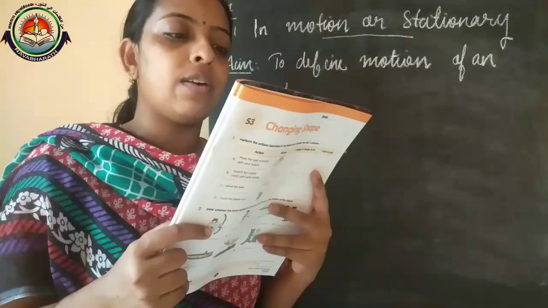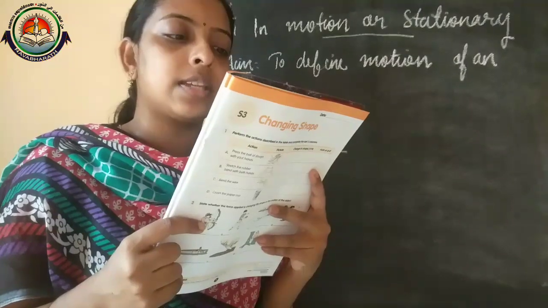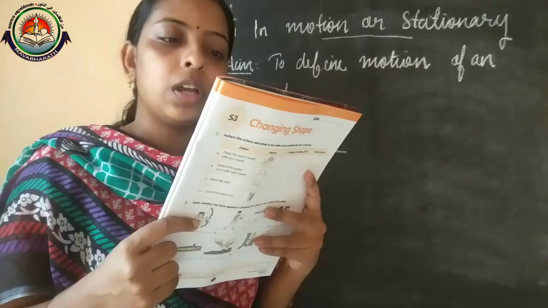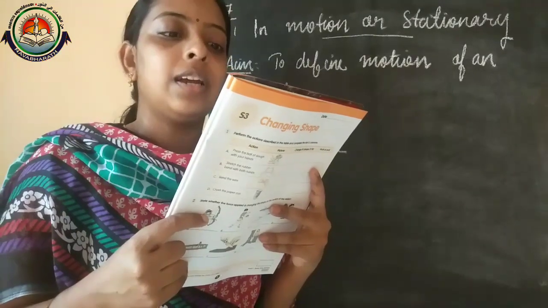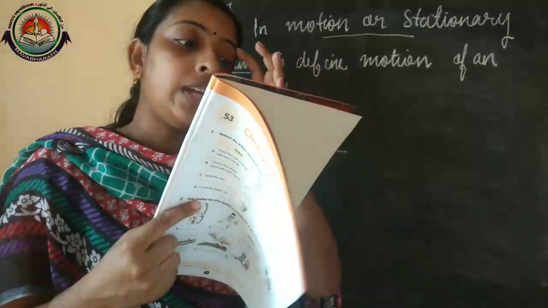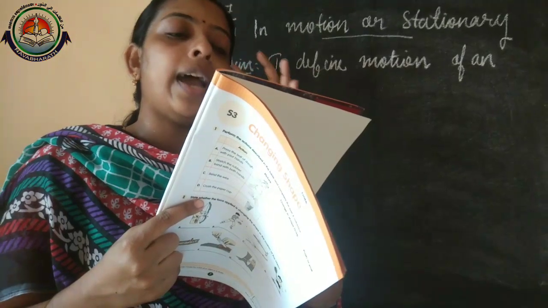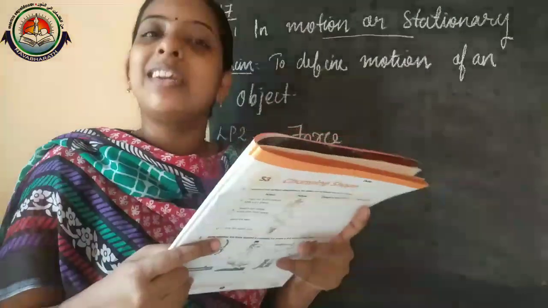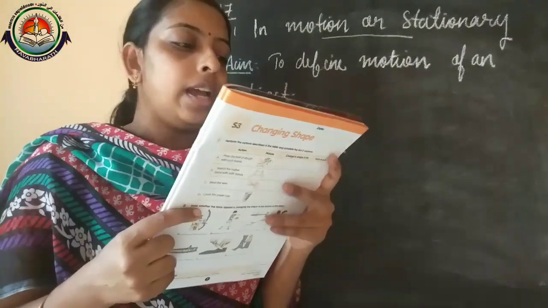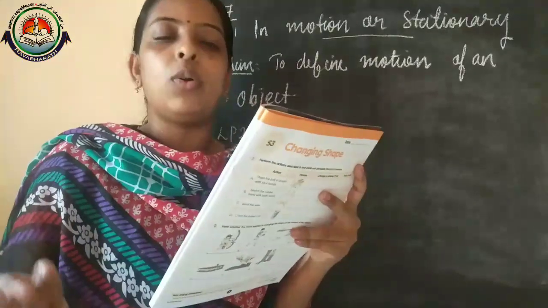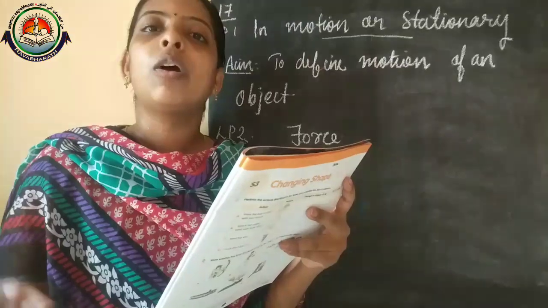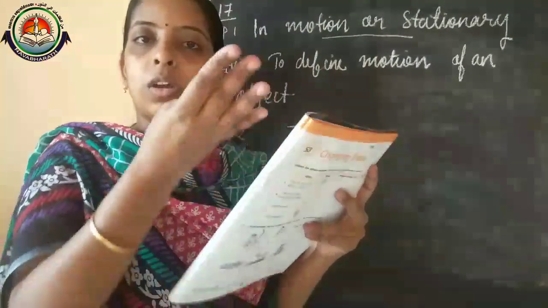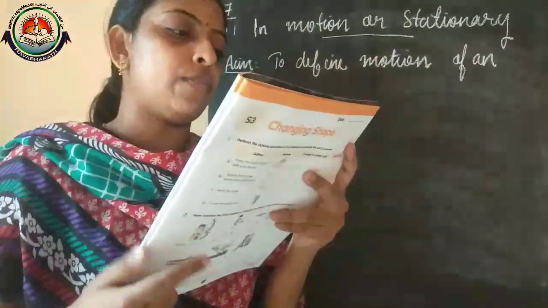What is the action here? In this case: pushing, pulling, hitting, lifting, throwing, flicking, opening and closing. Here we can say hitting. Then when we kick the ball, will it be push or pull? It will be push. Okay. That ball moves away from us.